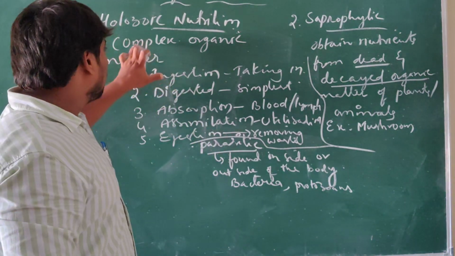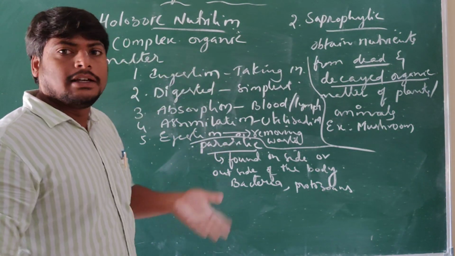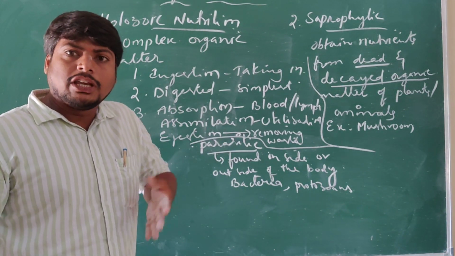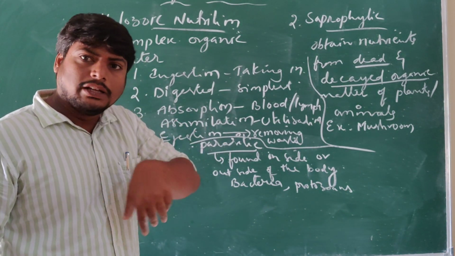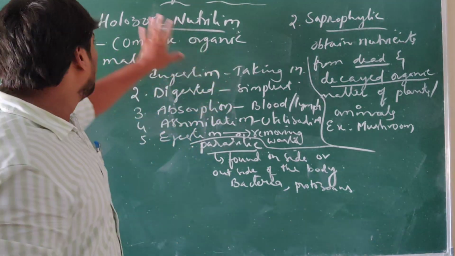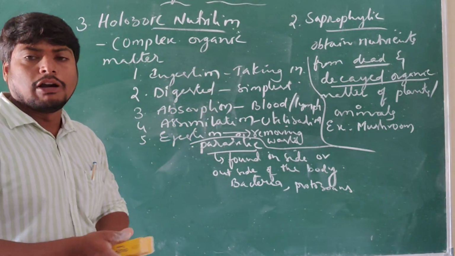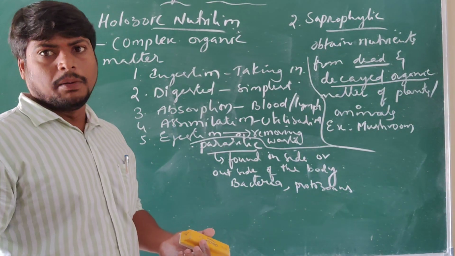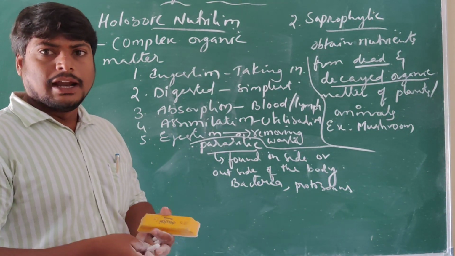Understand? The complex organic matter is taken in and converted into the simplest form, which gives us energy to carry out life processes. And that we call holozoic mode of nutrition. For example, we can take human beings, amoeba and so on.